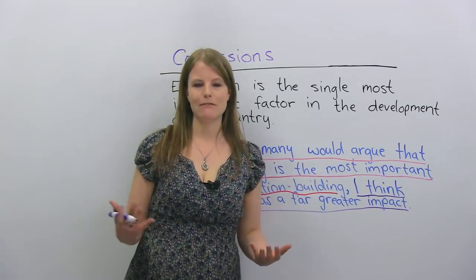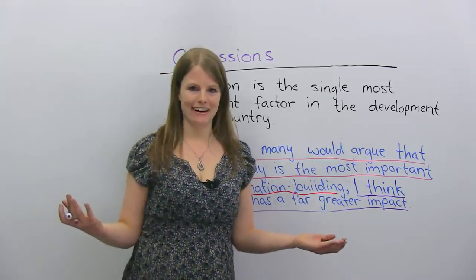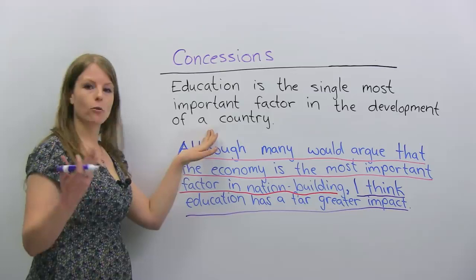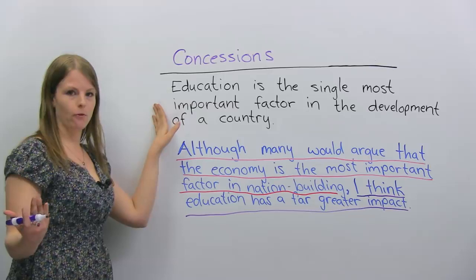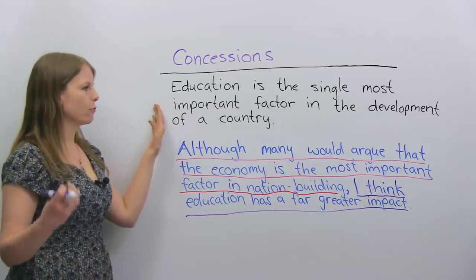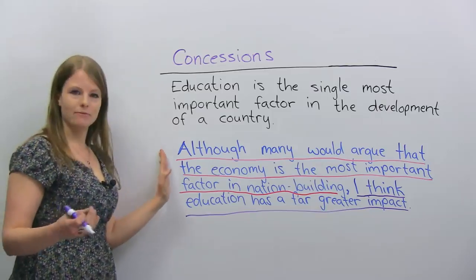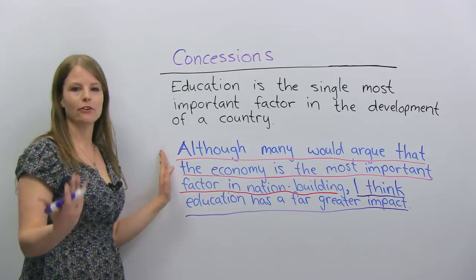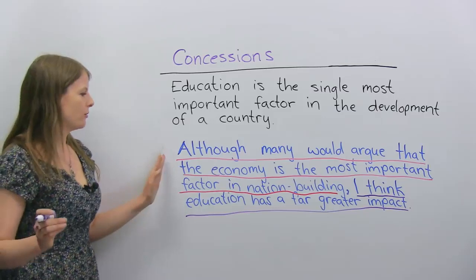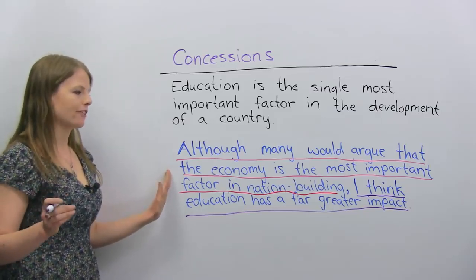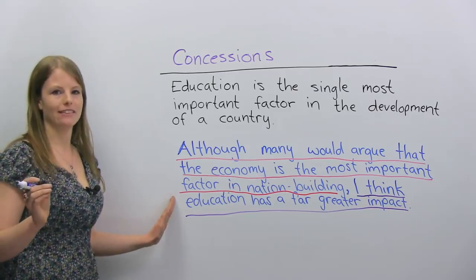Okay, so the last tip I have about paraphrasing a question is using concessions. So what is a concession? Well, I want you to look at what the question actually says and my new answer to it. The question, again, same question as before: Education is the single most important factor in the development of a country. My answer: I've changed some words and I've also changed the structure a bit, but there's one other thing I've added. Although many would argue that the economy is the most important factor in nation building, I think education has a far greater impact.